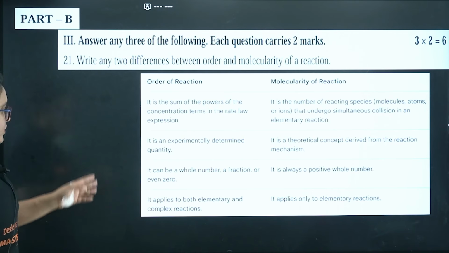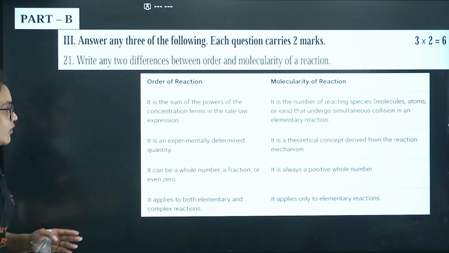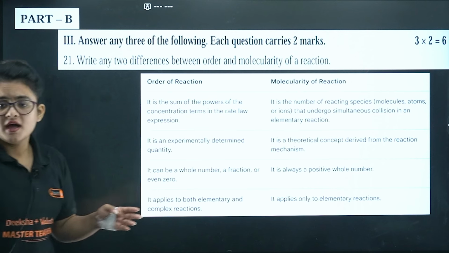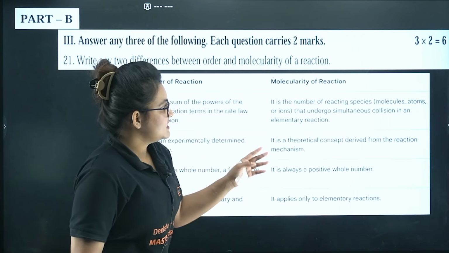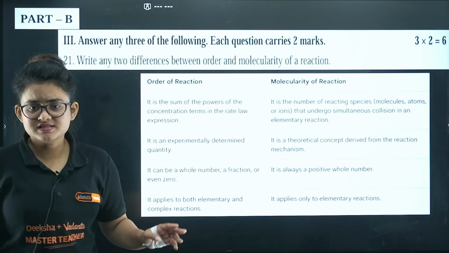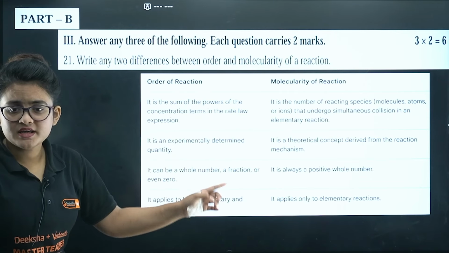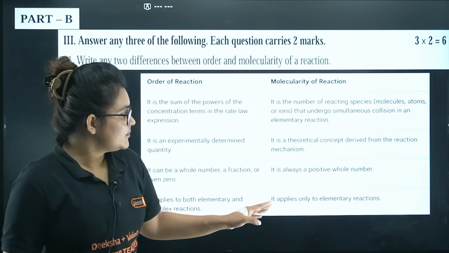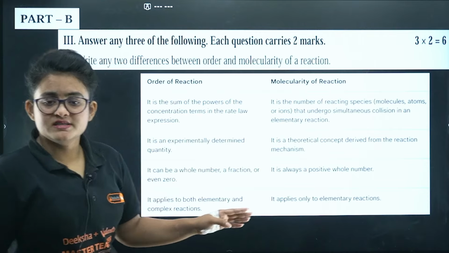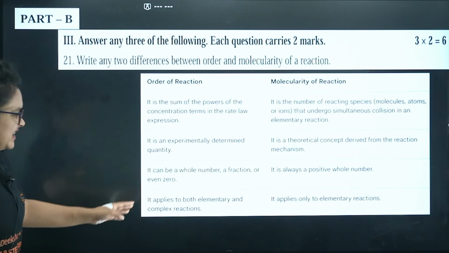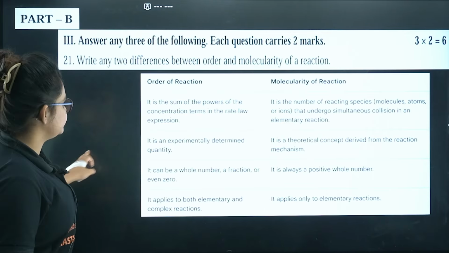Like you can put this thing that order is the sum of the powers of the concentration in the rate law, and molecularity is basically the number of the reacting species. You can say that order is experimentally determined, and in case of molecularity it is basically a theoretical concept that is derived through the mechanism. Like that, any two points you can proceed with.